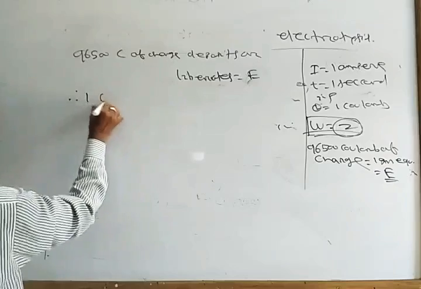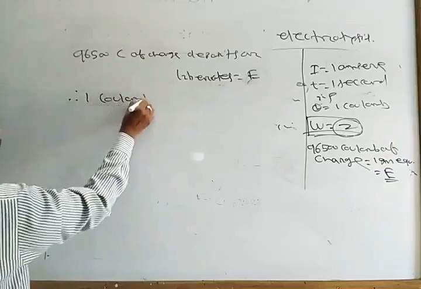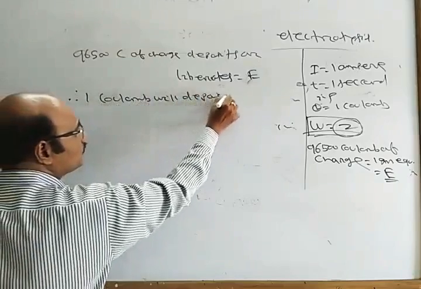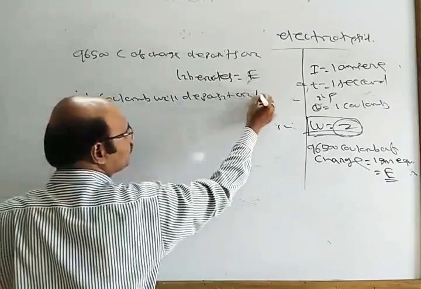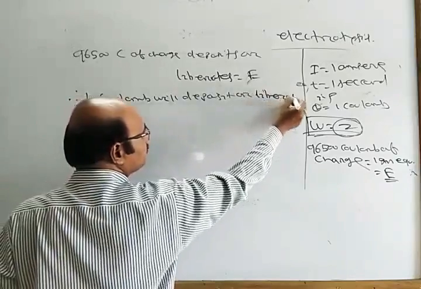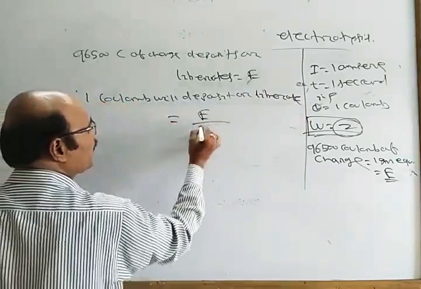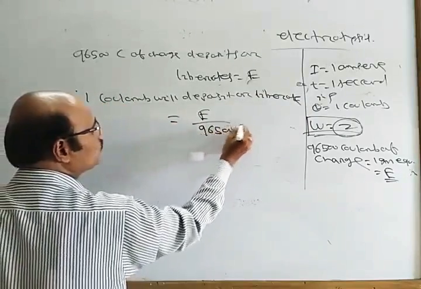Therefore 1 coulomb will deposit or liberate E by 96,500 gram.